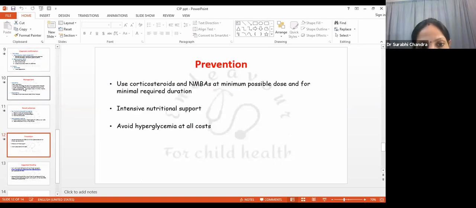To prevent, we must use the corticosteroids, NMDAs, and other neurotoxic drugs at the minimal possible dose and for the minimal duration possible. Give intensive nutritional support to the child as long as he is in ICU and otherwise as well. And avoid hyperglycemia at all costs, because we know that hyperglycemia is very notorious in causing neuropathy.